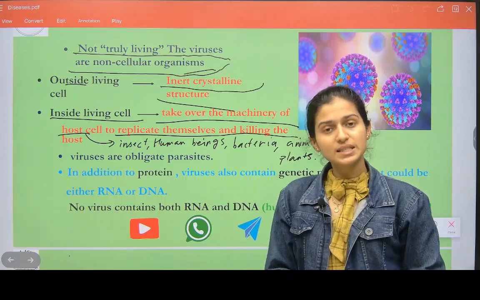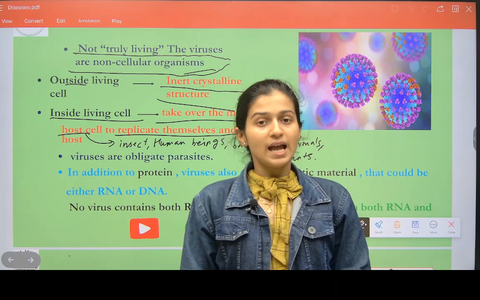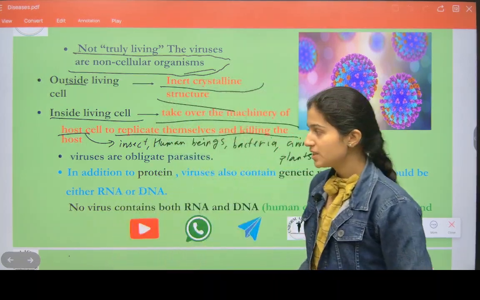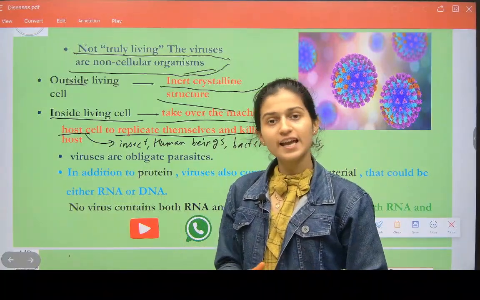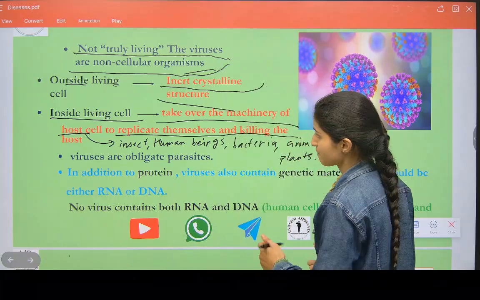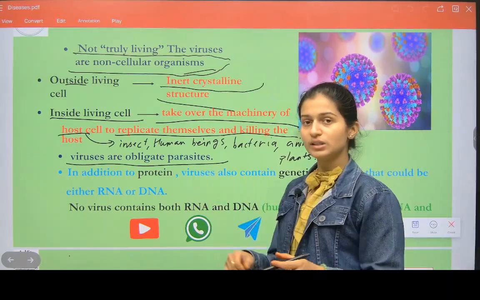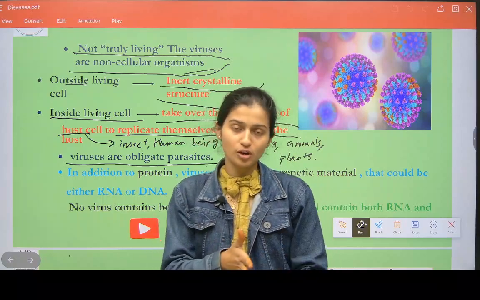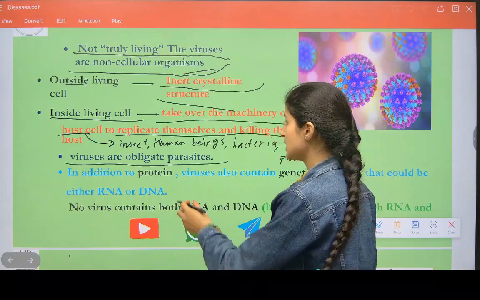Killing the host means, see, what does a virus do? First of all, it goes inside the body of the host. They start eating the host and get the status of living, and they start killing the host. Means first of all they are dead. They go into the living body and say now we are living, and then they try to kill the living body because of which they are called living. Viruses are obligate parasites. Obligate parasites means they depend on the host: if there is a living host, then you are living. If you have a dead host, then you are dead. This is called obligate parasites.